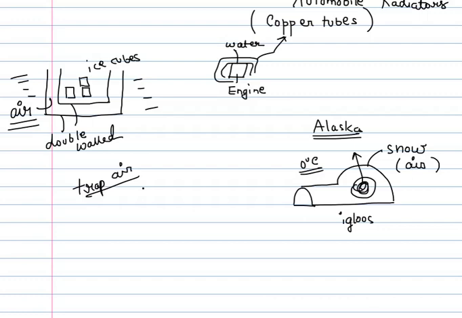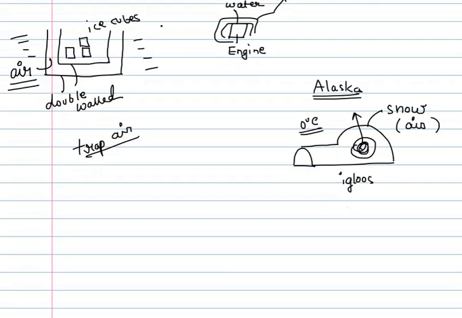Having done with such practical applications of conductors and insulators, we will now look into the next process in which heat gets transferred, and that process is convection. Convection is that mode of heat transfer which cannot take place in solids.